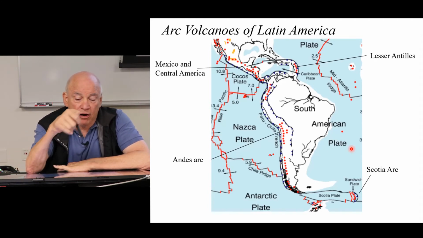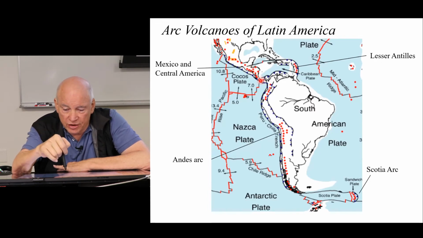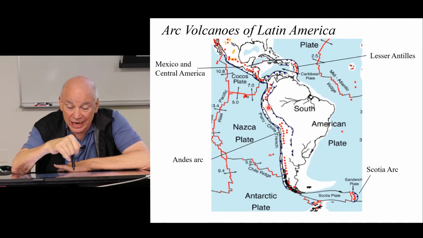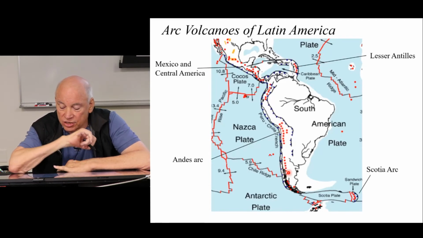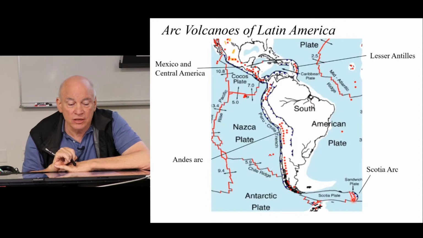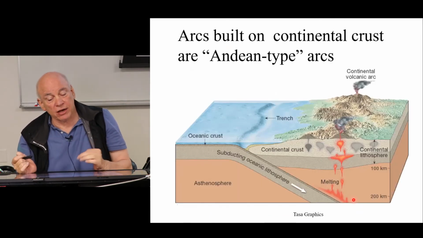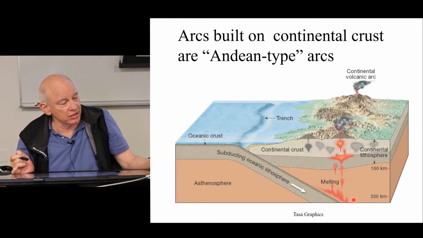So there are volcanoes up here through Mexico and Central America. There's ones over here in the Lesser Antilles. And then there's three big belts in South America. There's one up here in Ecuador and Colombia, and there's a big gap where there's no volcanoes, and then they're down here in southern Peru and northern Chile, and then down here in southern Chile, and then over here in the South Scotia Arc. So we talk about these kinds of arc volcanoes as Andean type arcs.